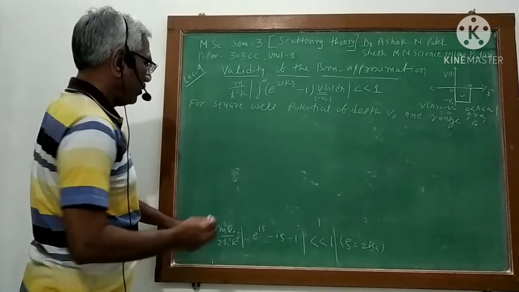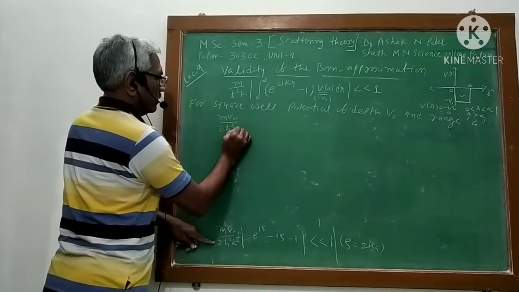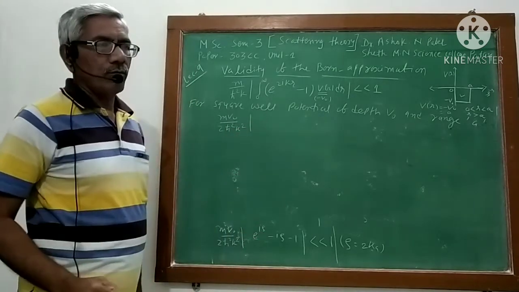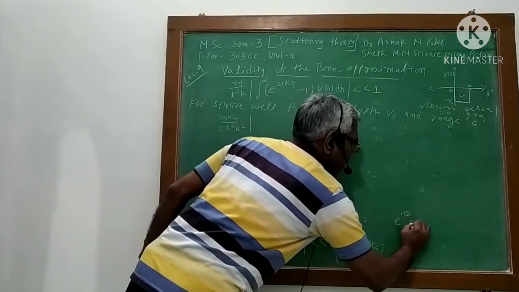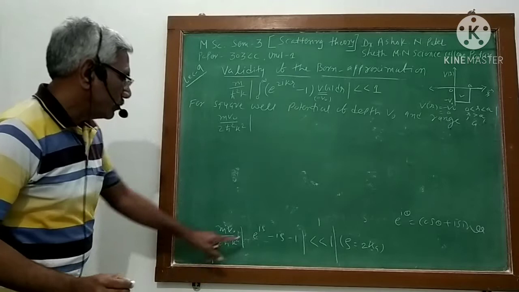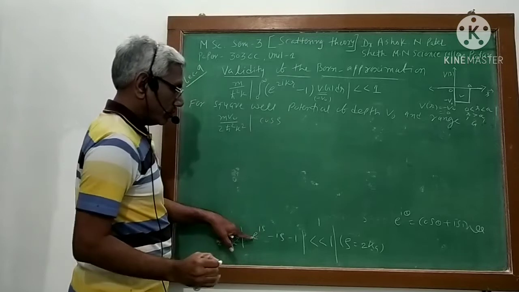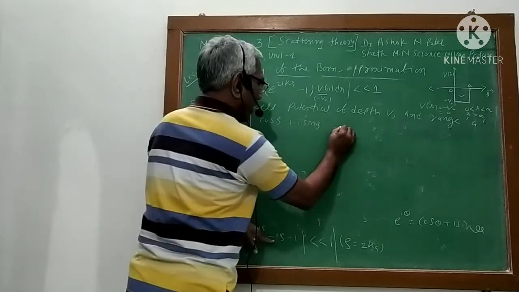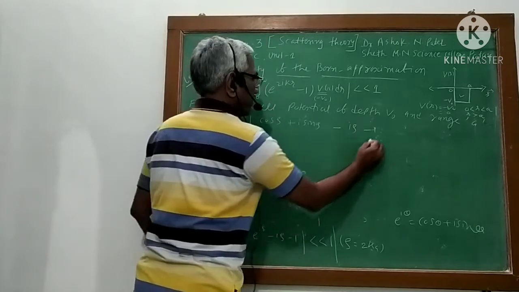Okay, so now it is mV0 upon 2 h cross k square, mod of this. Now e raised to i rho: I know that e raised to i theta is what? Cos theta plus i sin theta, that you know. So here e^(i rho) means it is cos rho plus i sin rho, minus i rho minus 1, isn't it?